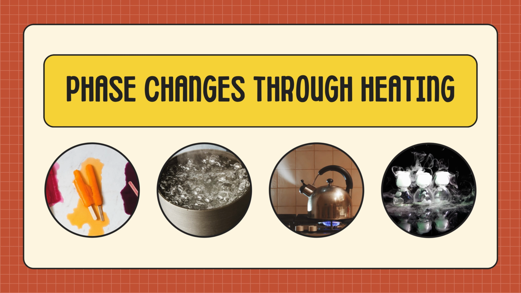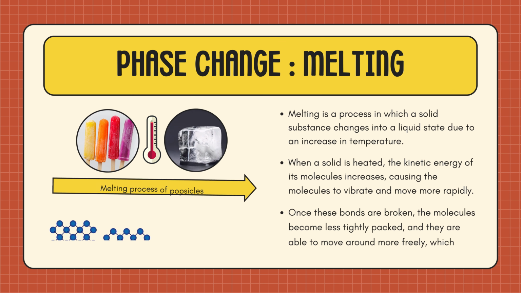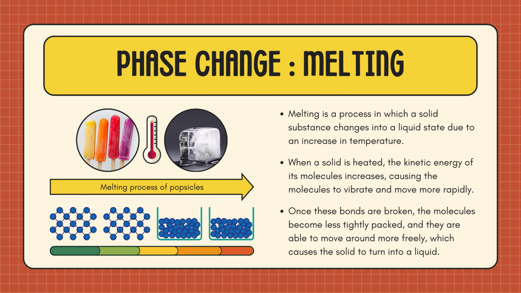Now we will discuss phase changes through heating. Melting. Melting is a process in which a solid substance changes into a liquid state due to an increase in temperature. When a solid is heated, the kinetic energy of its molecules increases, causing the molecules to vibrate and move more rapidly. Once these bonds are broken, the molecules become less tightly packed, and they are able to move around more freely, which causes the solid to turn into a liquid.